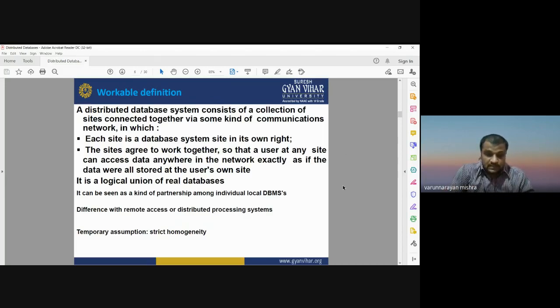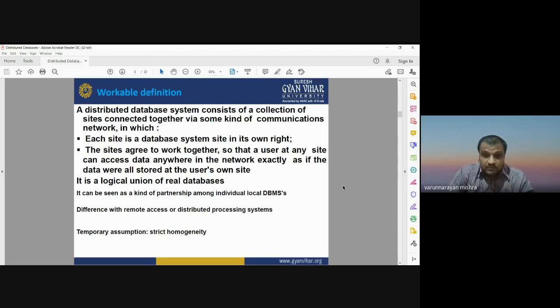When we are talking about an individual DDBMS, it means the database is stored in a particular computer, a particular machine, and this is known as the local database management system. But the entire set of local database management systems should have a partnership so that they can be combinedly used as a global database management system. There may be some differences from remote access or distributed processing systems, and there is an assumption of strict homogeneity, meaning the databases should be of the same type. That's why they are known as related databases.